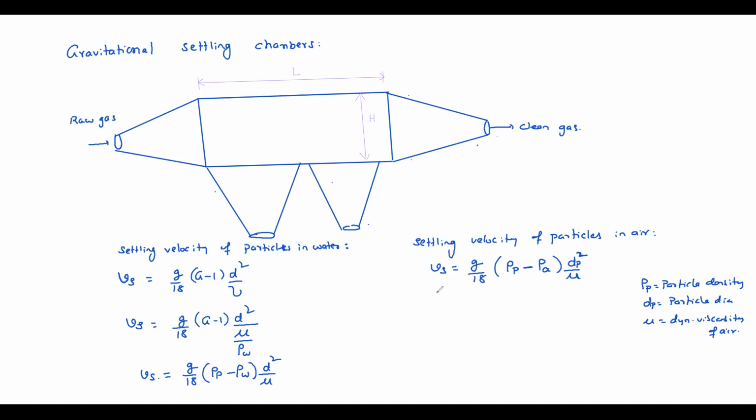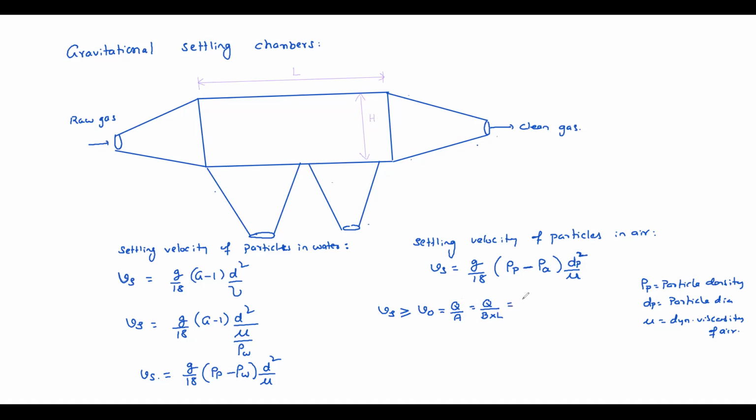And you know, we have one factor, surface overflow rate. Vs must be more than or equal to V naught, the surface overflow rate in a sedimentation tank. So what is V naught actually? Discharge by plan area. Yes, sir. Which is equal to discharge by B into L, right?